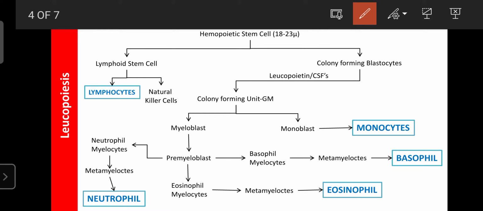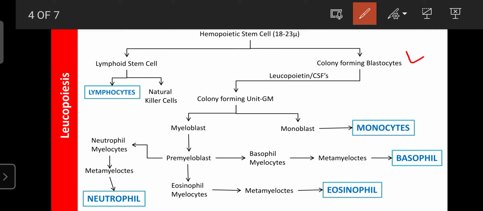These hemopoietic stem cells differentiate into two types of cells: one is the lymphoid stem cells, and another is the colony forming blastocytes. Lymphoid stem cells further differentiate, and differentiation means nothing but their growth, into lymphocytes and natural killer cells.